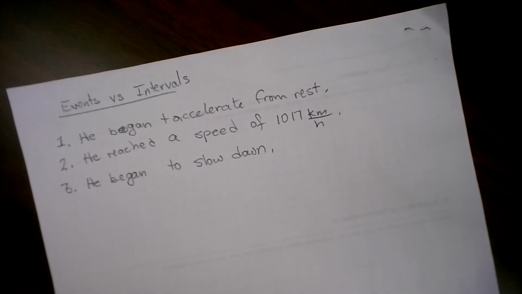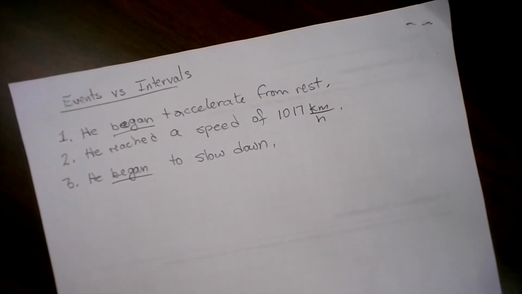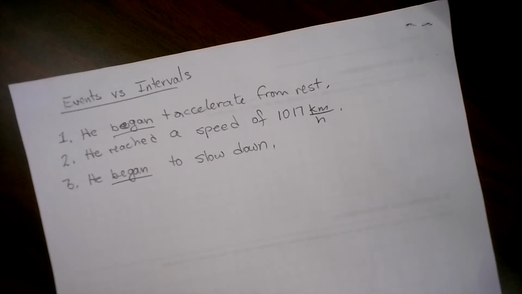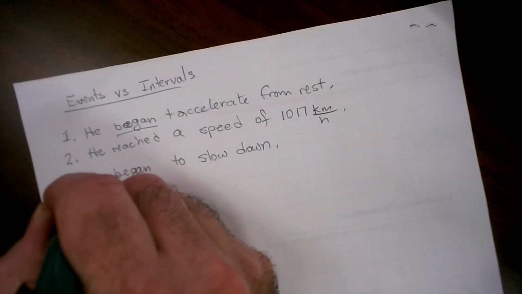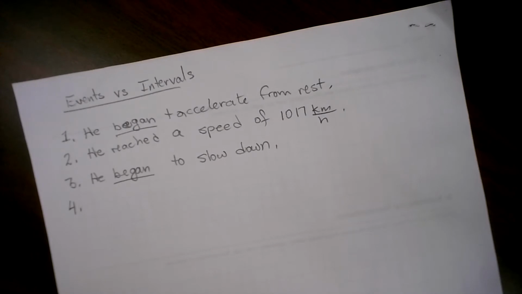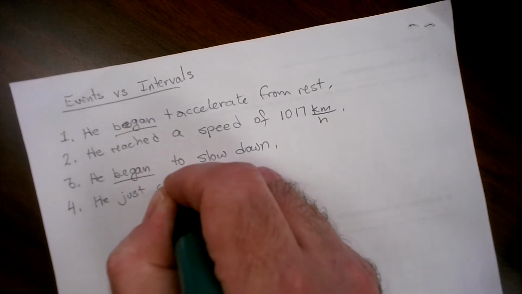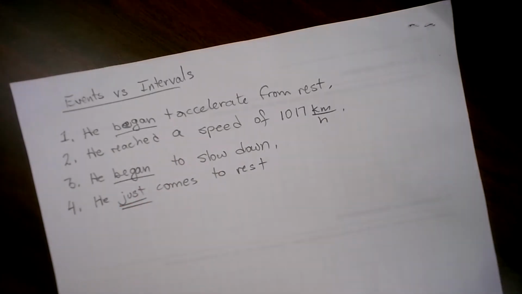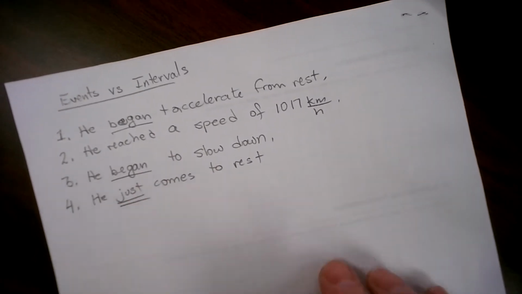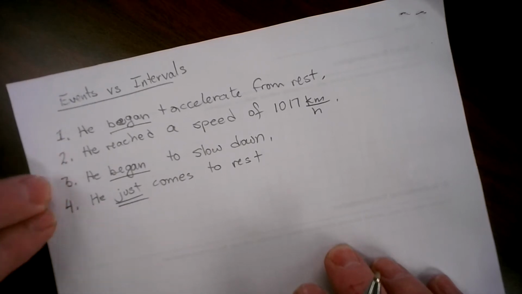Does that make some sense, folks? Let's look at the language there. Began. Right? It marks a change when something happens, specific place and time. That's an event, and this is going to affect your notation later. So he began to slow down, and that's followed by he just comes to rest. So we see between these events, we have intervals. Intervals are framed by events.